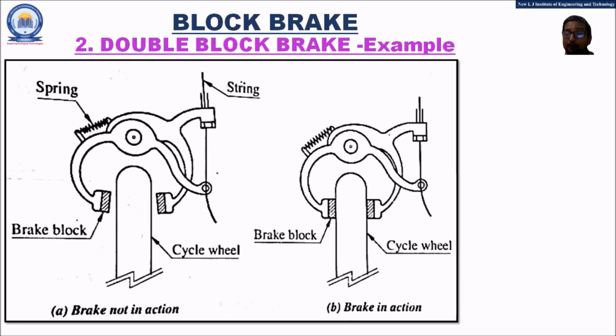And when we were applying the brake lever, because of the string action, the spring was compressed, and finally the brake pads come in contact with the cycle wheel rim. Because of this contact of the brake blocks, the rubber pads, with the rim, the friction was developed, and gradually the speed of the wheel was reduced.